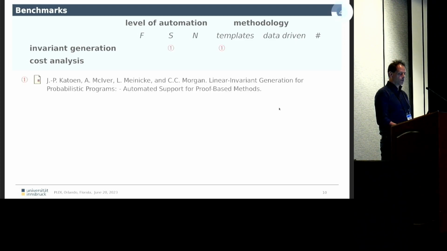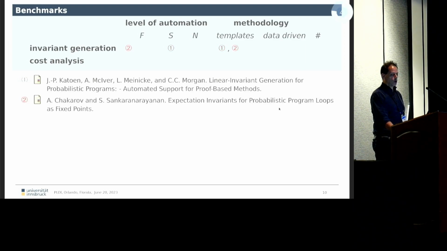First paper we looked at was Cator et al., which was a paper on linear invariant generation. The technique is semi-automated, so you need some user input, and it works on templates as methodology. Then there's a paper by Schaper et al. Again, this is based on templates, but now it's fully automated, and again, invariants were thought.